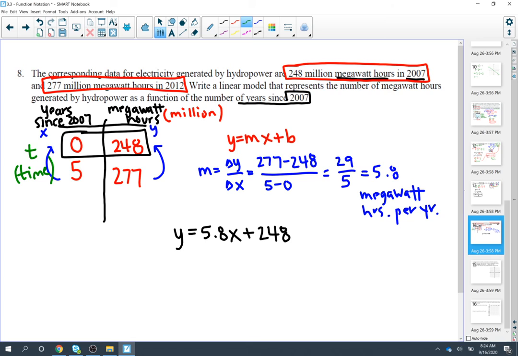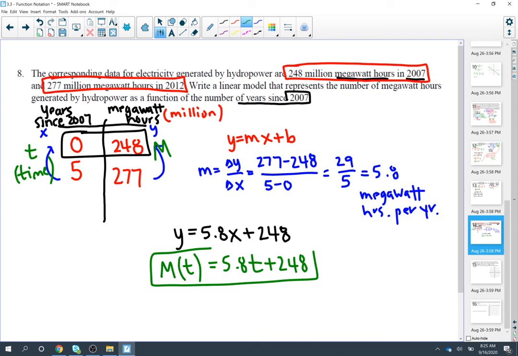And then megawatt hours, I'm trying to think of a good variable, maybe a big M for megawatt. So we could say M of t equals 5.8t plus 248. And that would be a function, your megawatt hours with respect to time, the number of years.